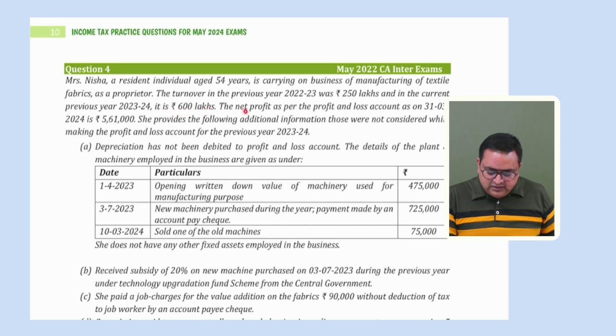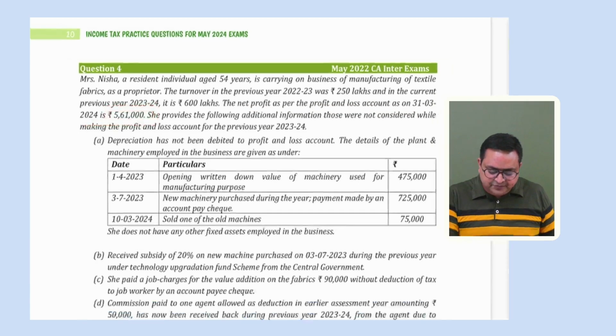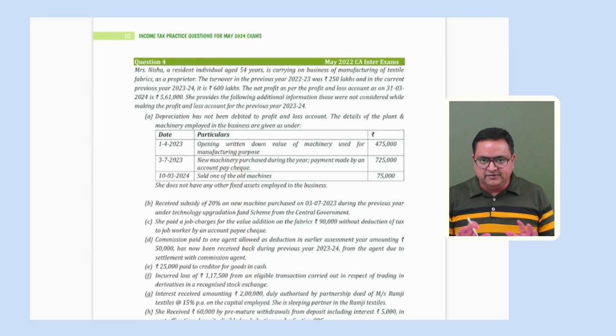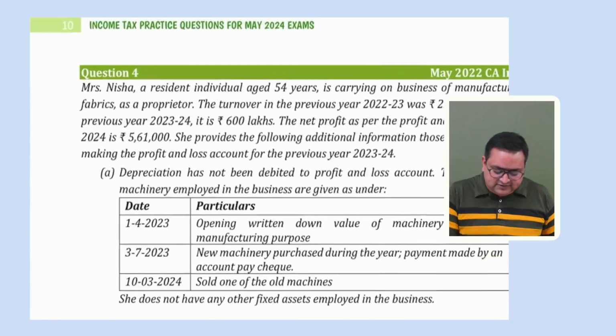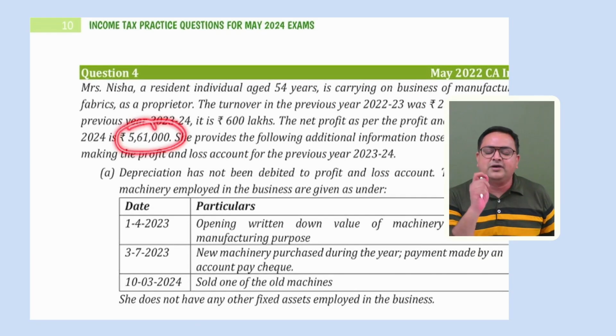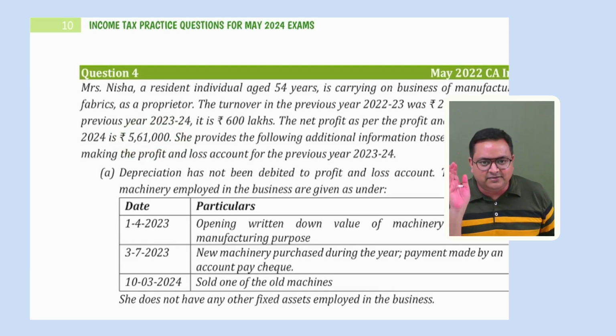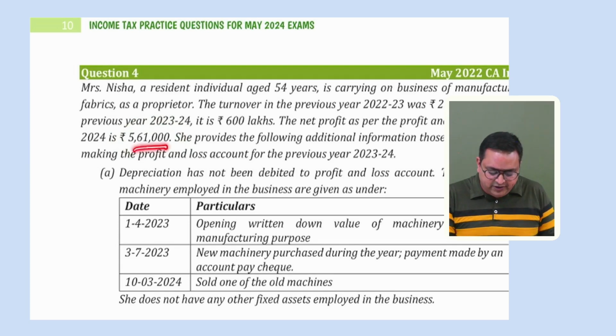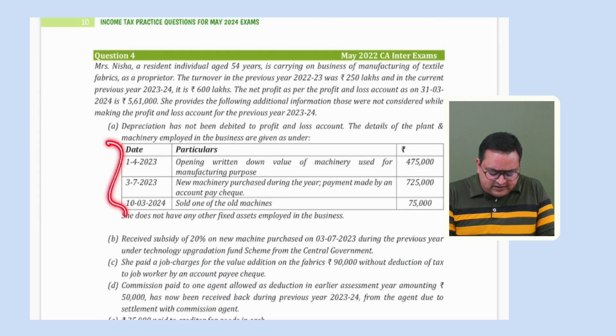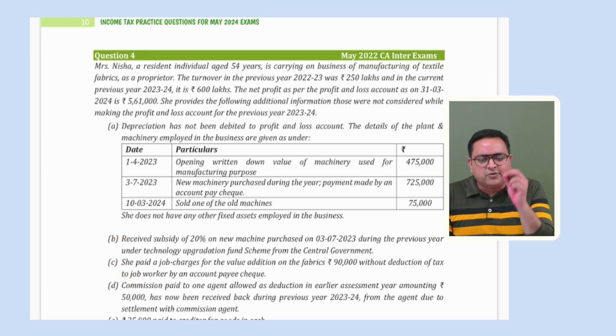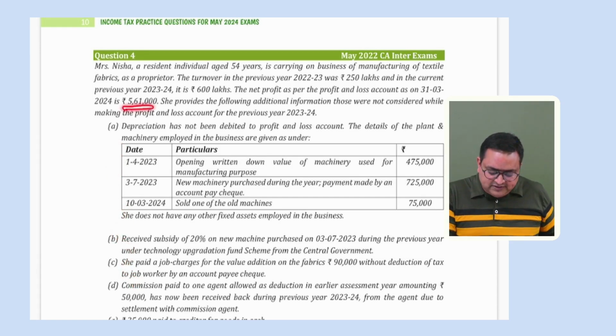Okay. The net profit as per P&L account as on 31st March 2024 is 5,61,000. See, in this question, the P&L account is not given, but they have given the net profit as per P&L account. So this is our starting point for computing our PGBP income. Got it? And whatever adjustments are given over here, whatever information is mentioned to us, we will work accordingly.